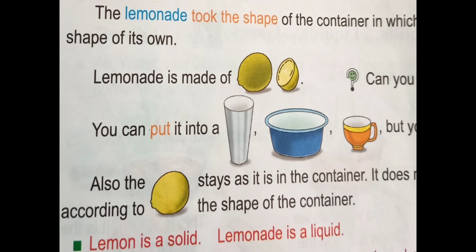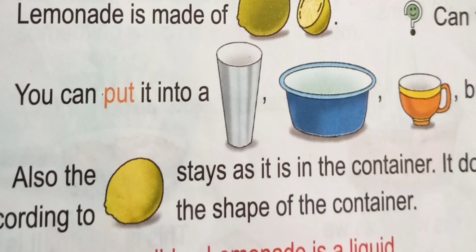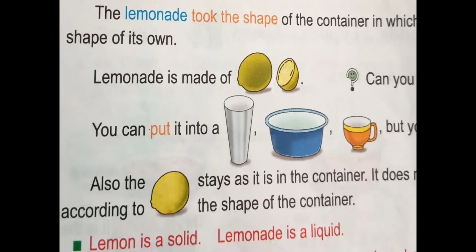It does not change its shape according to the shape of the container. Lemon is a solid. Lemonade is a liquid. Lemon is a solid and lemonade is a liquid.